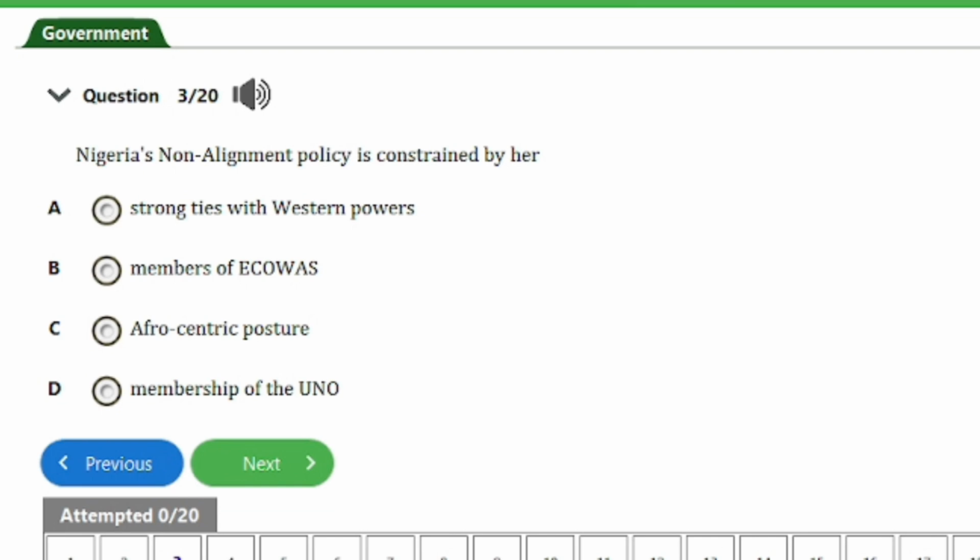And over here is question number 3. It says, Nigeria's non-alignment policy is constrained by her A. Strong ties with Western powers, B. Members of ECOWAS, C. Afrocentric posture, D. Membership of the UNO. So guys, the answer to this question is option A, that's strong ties with Western powers. Let's head on to the next question, guys.